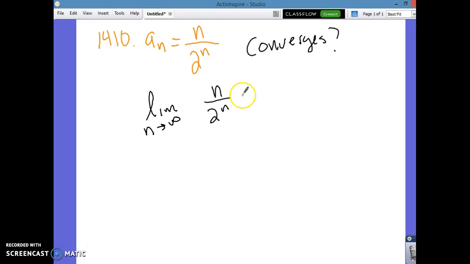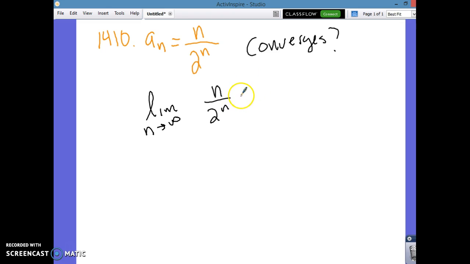An easier way of thinking about it is thinking about rates of change, thinking about actual values of our sequence. What grows faster here, n or 2 to the n? Thank you, Olivia. Yes, it is 2 to the n. 2 to the n grows much, much faster. Anything that is an exponential grows very, very quickly.